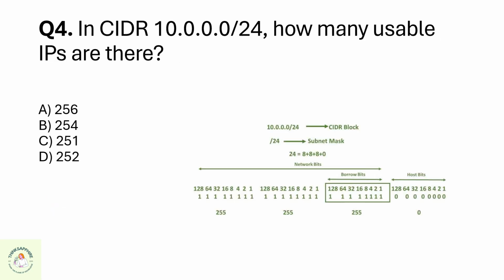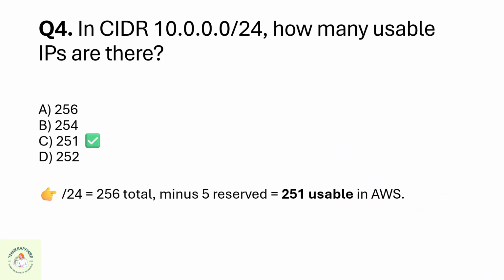Question 4. In CIDR 10.0.0.0/24, how many usable IPs are there? A 256, B 254, C 251, or D 252? The correct option is C 251.